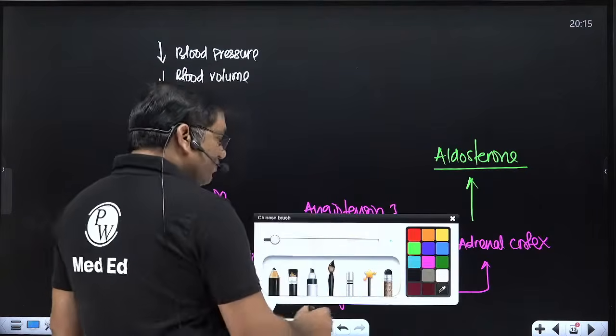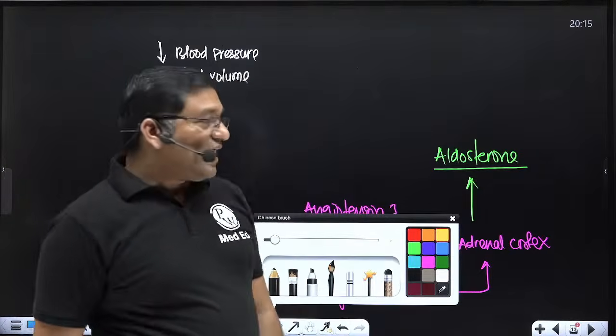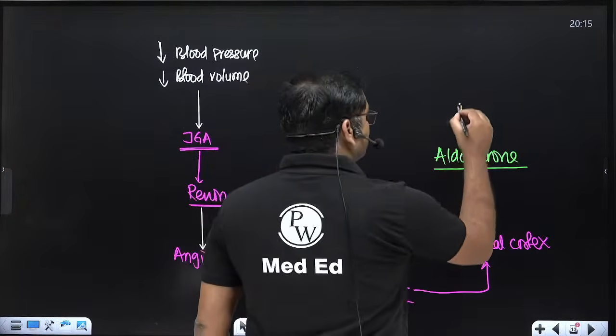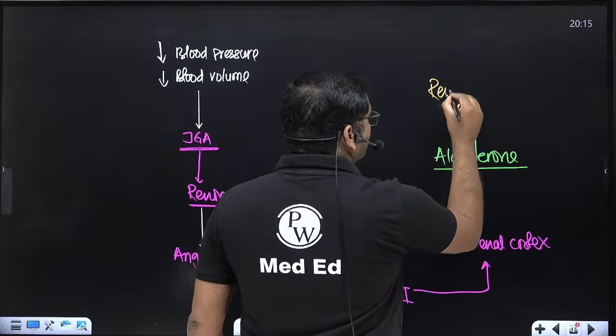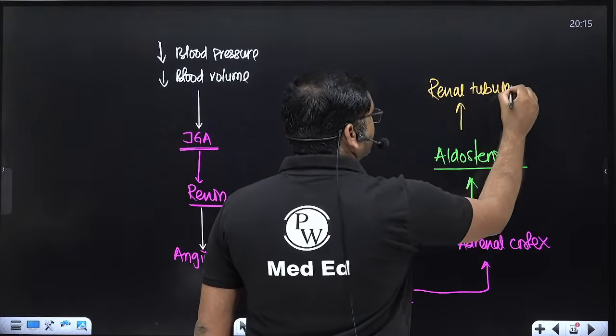Aldosterone regulates the sodium, and also it regulates the potassium level. Sodium chloride and potassium are regulated through aldosterone. Aldosterone acts on the renal tubules, the distal convoluted tubules.